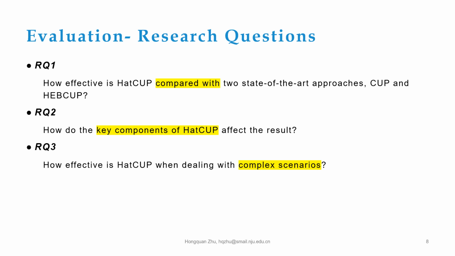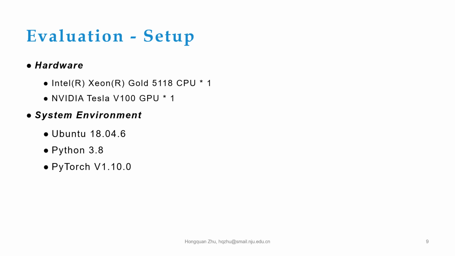To evaluate HatCUP, we propose the following research questions, including the comparison with two state-of-the-art approaches, the effectiveness of the key components, and the efficiency in complex scenarios. We conducted our experiment on Ubuntu 18.04.6 with an Intel Xeon Gold 5118 CPU. We utilized one NVIDIA Tesla V100 GPU to train and evaluate our model. The model was implemented in Python 3.8 with PyTorch version 1.10.0.